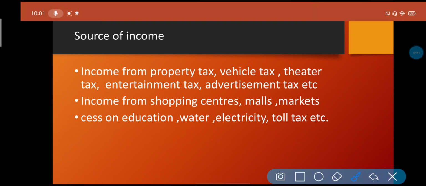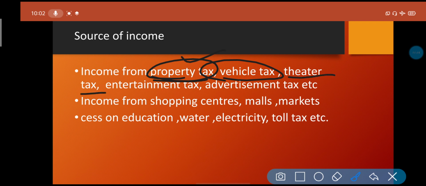The sources are property taxes, which we already discussed in the portion on the 73rd amendment: all the homes where you are living or the property in your name, we have to pay taxes on as citizens of this country. So the income from property, whatever income we are taking, that tax we have to give. Vehicle taxes we have to give. When you purchase any vehicle, you have to pay some taxes to the government.